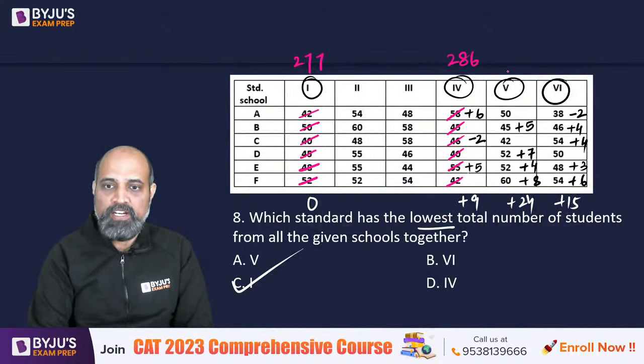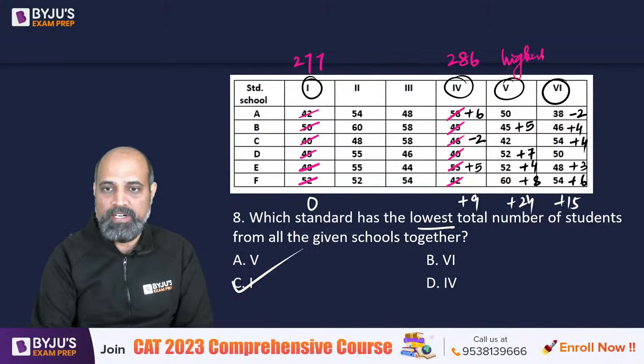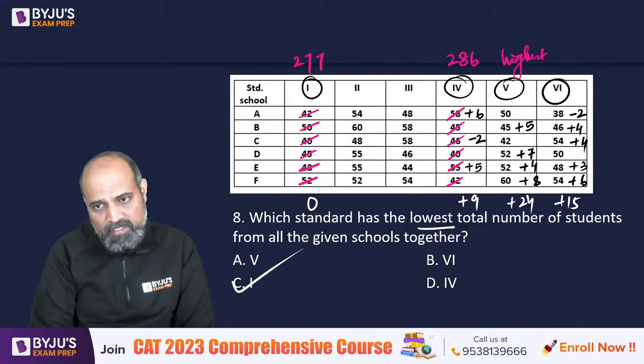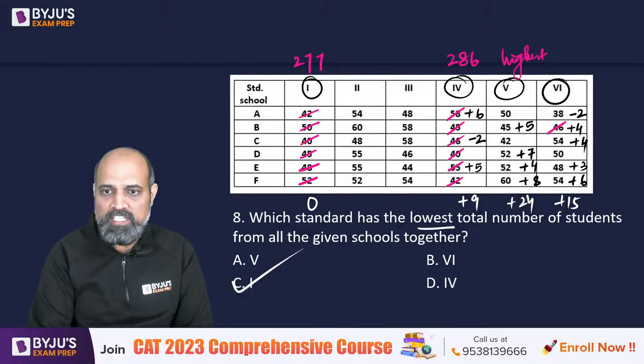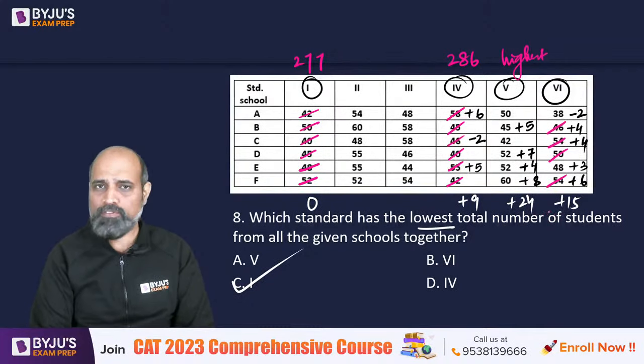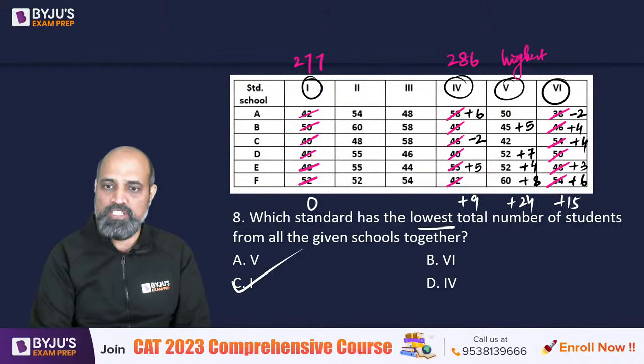This one is definitely the highest. All the values are bigger. And the last one, we can take 46 and 54 as 100. Then we can take 50 plus 54 as 104. So let's take 100. 4 can be broken down into these two. So this is 50 plus 40, 90. Right? So this is 290.